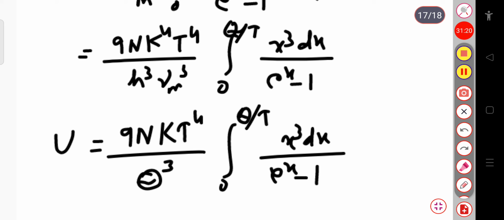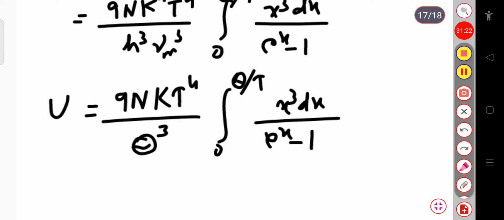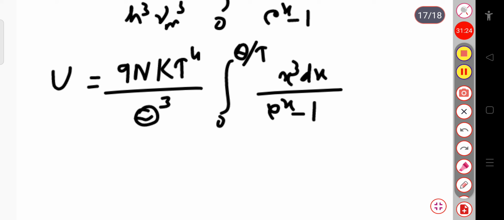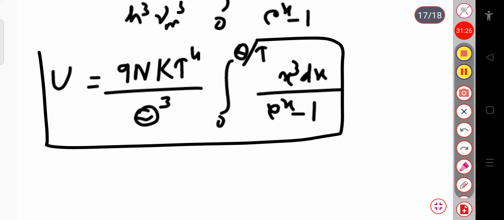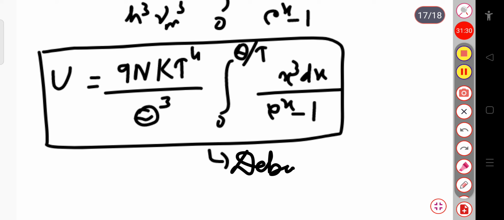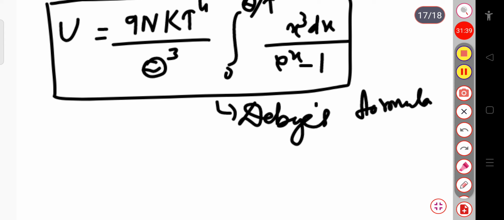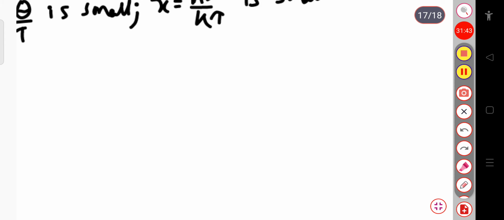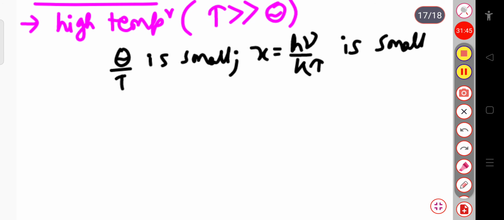Okay, this is your Debye's formula. Now, if I consider the very high temperature, we can consider this exponential x term. Let me write it here. Exponential x can be written as 1 plus x, neglecting the higher order terms.